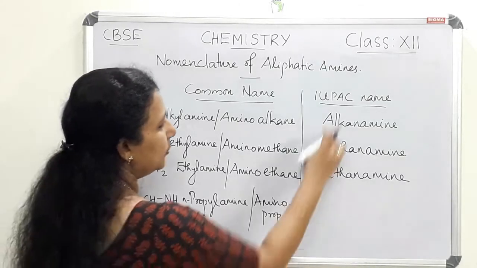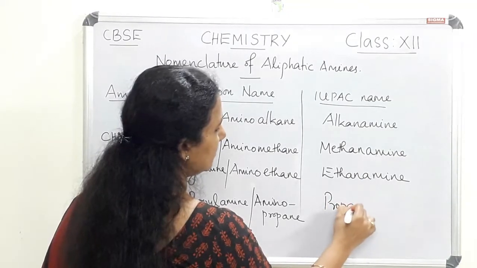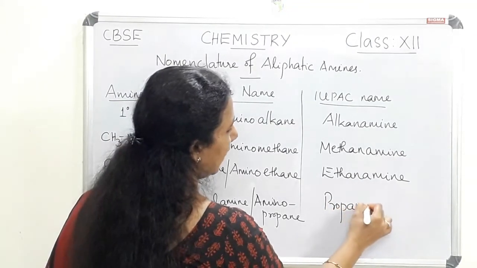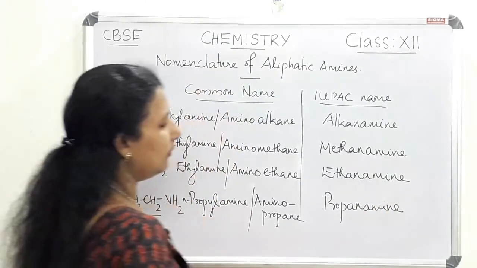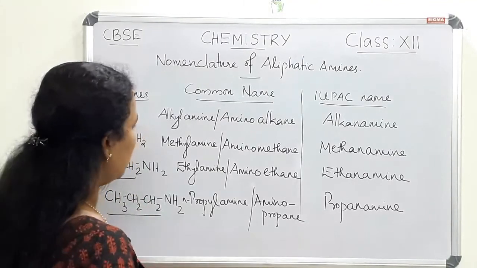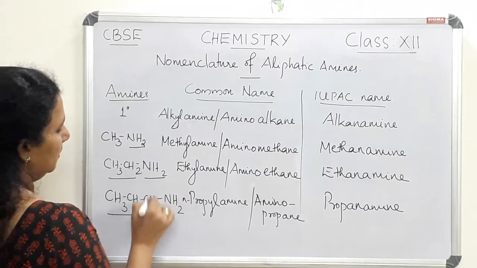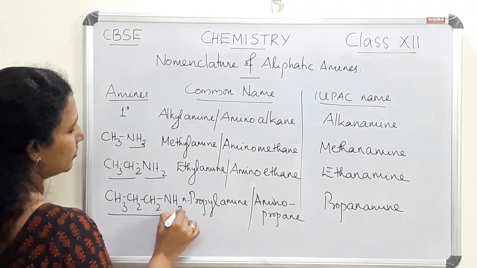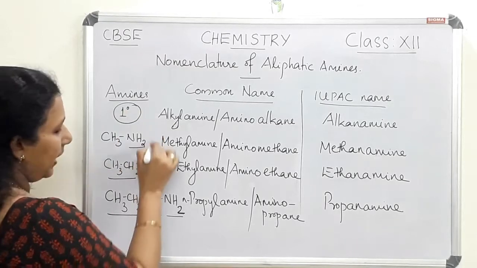Now let us see the IUPAC name. Here propane is the parent alkane, so the E is replaced, and propanamine is the IUPAC name of this compound. So here we have written compounds that all contain the NH2 group. That means these are all primary amines.